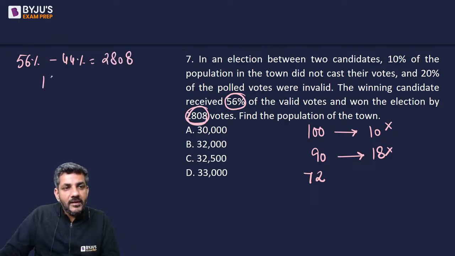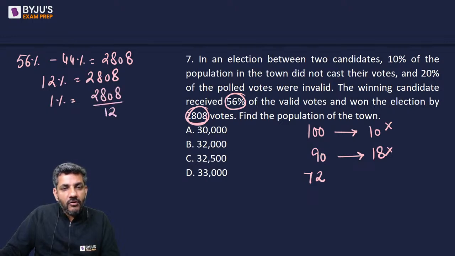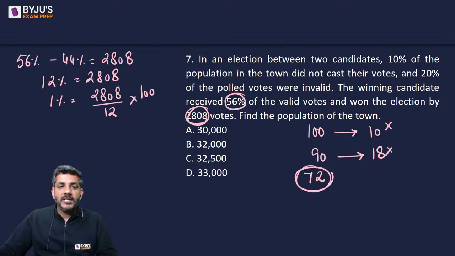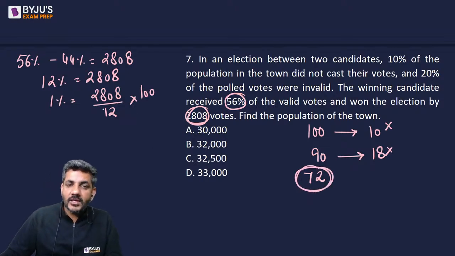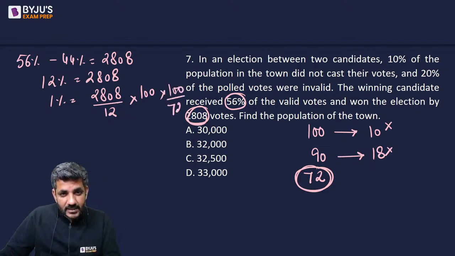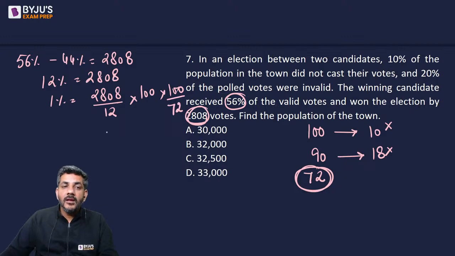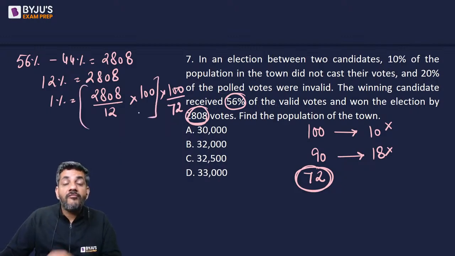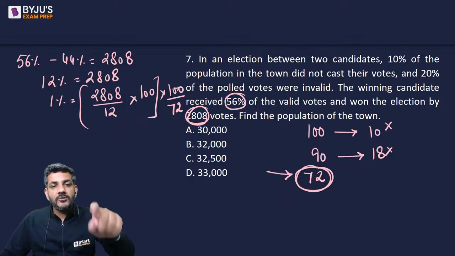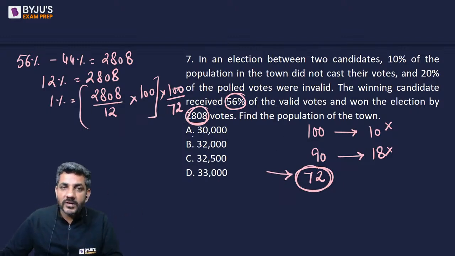So I can say that 12% is 2808, or I can say 1% is 2808 divided by 12, और 100% is this into 100. उससे मुझे 72 मिल जाएगा. Now if 72 is equal to this, then 100 is equal to what? तो इसको वापस 100 by 72 से मल्टीप्लाई कर देते हैं. This will give us the answer. I mean, this is the number of valid votes which is equal to 72. तो अगर 72 इसके बराबर है तो ये किसके बराबर होगा? That's what we have to calculate.